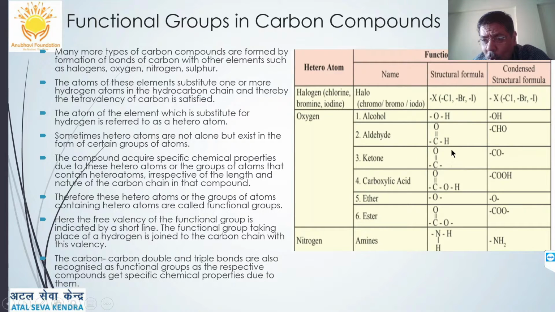Ketone it is CO. They are called carbonyl carbons because C is attached to an oxygen atom and its valencies are free. Two valencies here, and in aldehyde one valency, because the other is satisfied by hydrogen. Carboxylic groups are COOH, which are acids, carboxylic acids. Ether has only oxygen, a bivalent oxygen, meaning two valencies. Ester is COO and amines are the NH2 group.